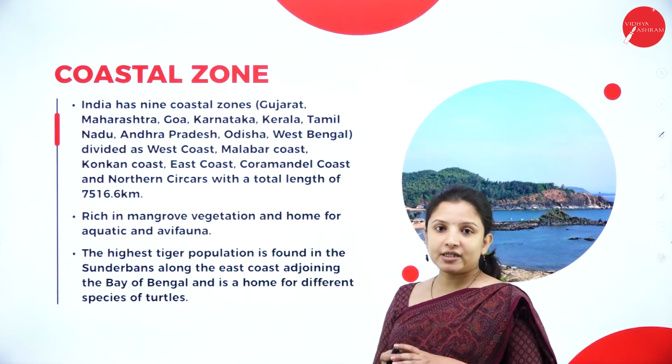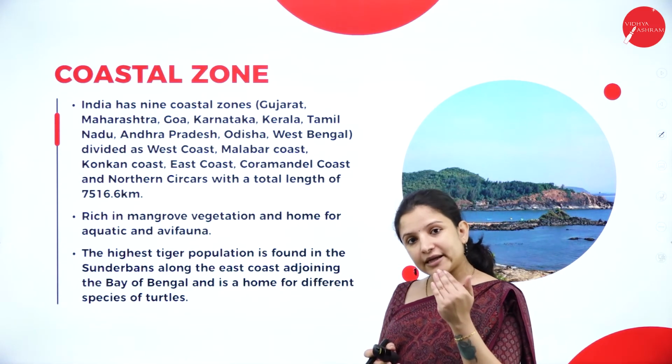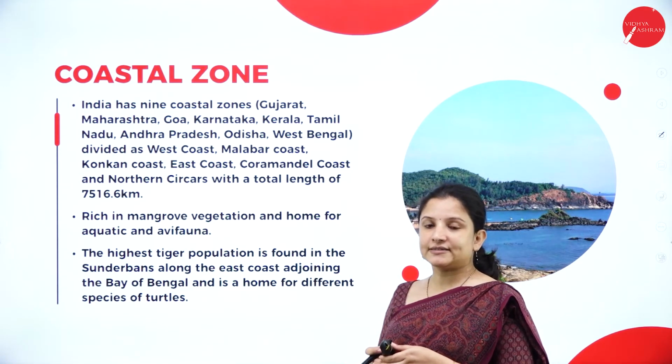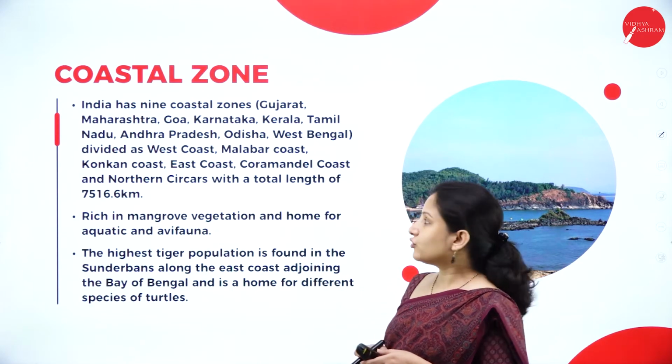So coastal zone also lies towards the southern part of India itself. Northern part doesn't have any coastal zone.